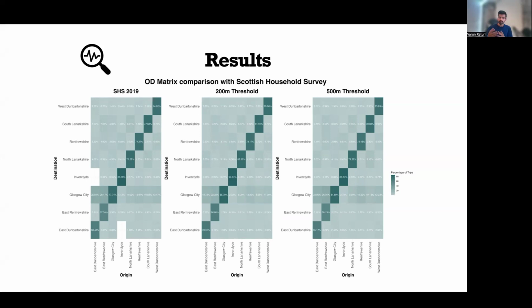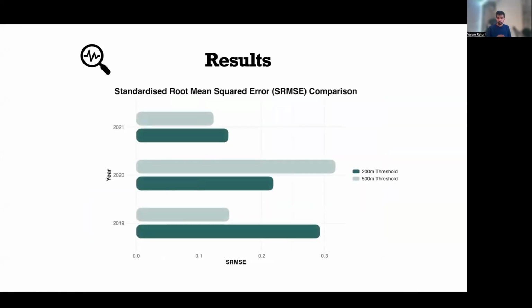So the mobile data is actually doing quite well, irrespective of whatever threshold you use. So in order to compare them quantifiably, we computed this root mean square error for these OD matrices, and we see that the values for 500 meter are much smaller than 200 meters. So that means they are aligning more closely to the household surveys.